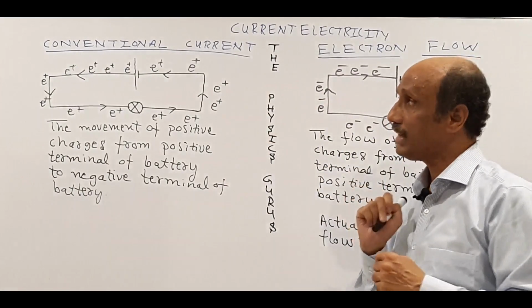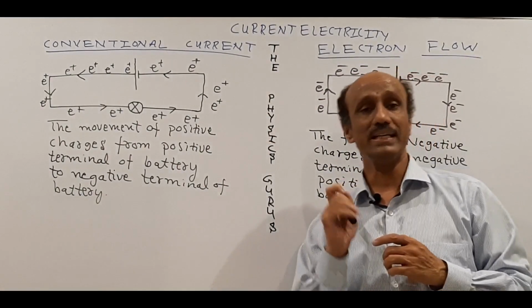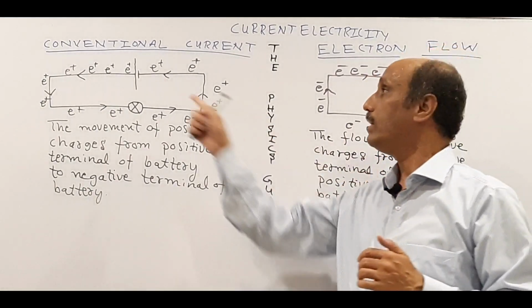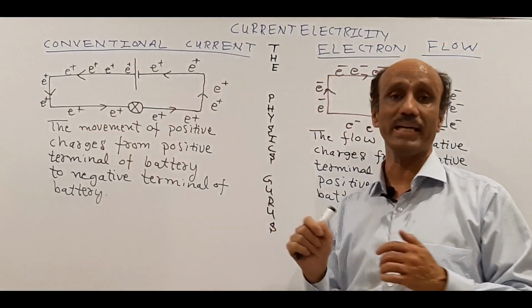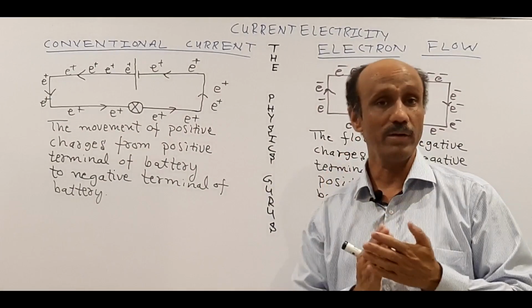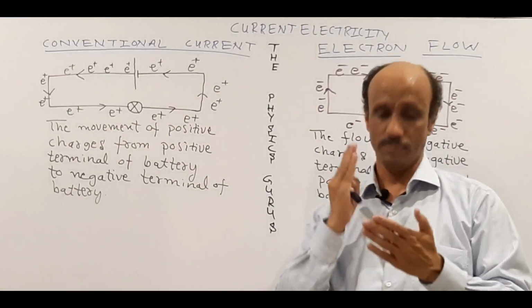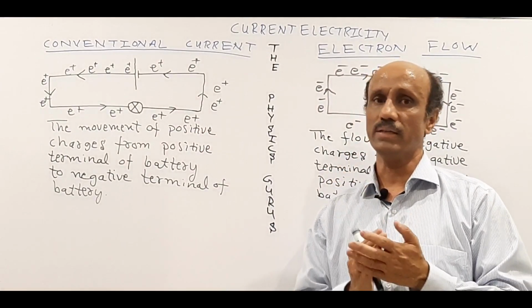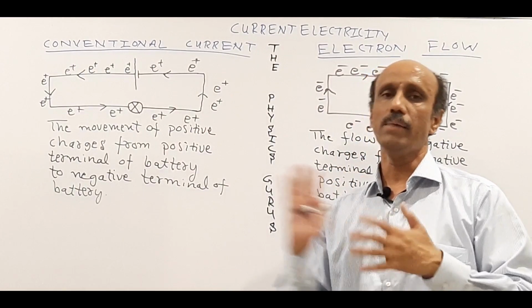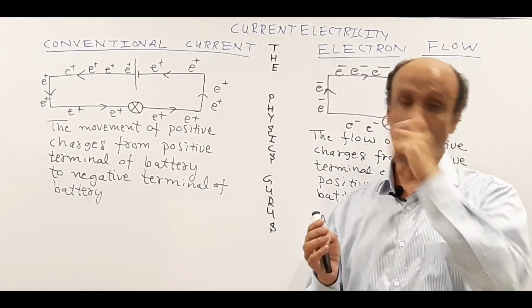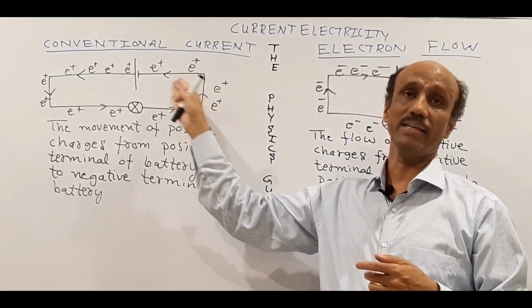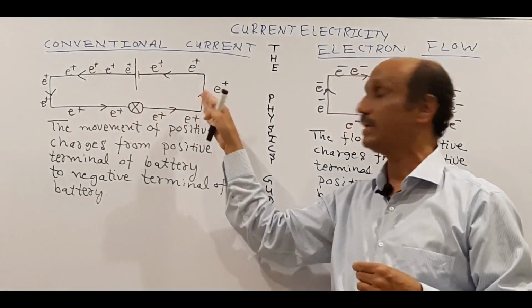The definition of the conventional current is that it is the movement, or the flow, of positive charges from the positive terminal of the battery towards the negative terminal. Remember one thing: in an atom, the positive charge is isolated inside the nucleus, because the nucleus contains the protons and the neutrons. So it is not possible that the protons are moving within the wire from the positive terminal towards the negative.